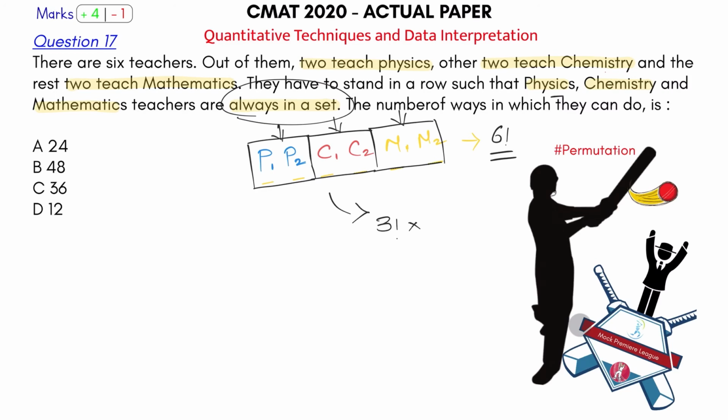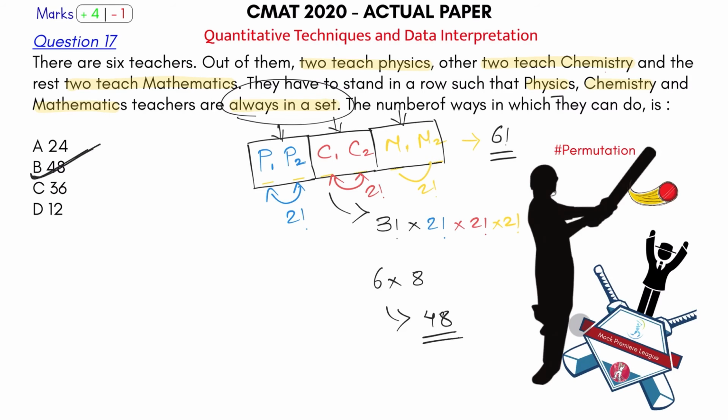So 3 groups can be arranged in 3 factorial ways, but these 2 can be arranged among themselves in 2 factorial ways. So a 2 factorial for this. These 2 chemistry teachers can arrange among themselves, so 2 factorial for that. And these 2 maths teachers could arrange among themselves, so 2 factorial for that. And this is my final answer here. So this 3 factorial is 6, into 2 into 2 into 2, 8. 6 into 8 is nothing but 48. And that's your answer, option number B.